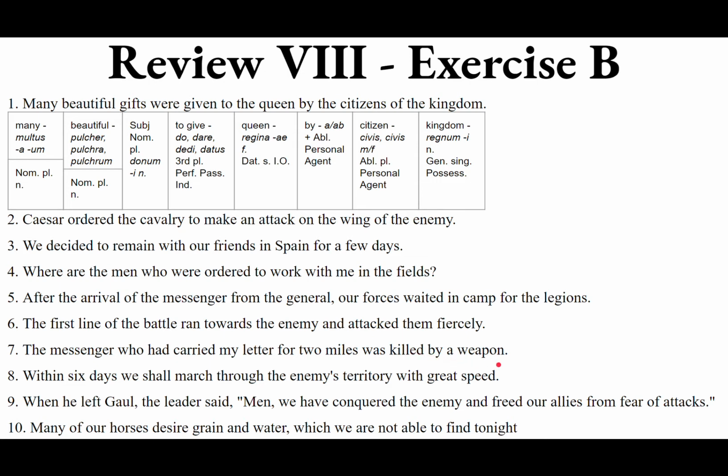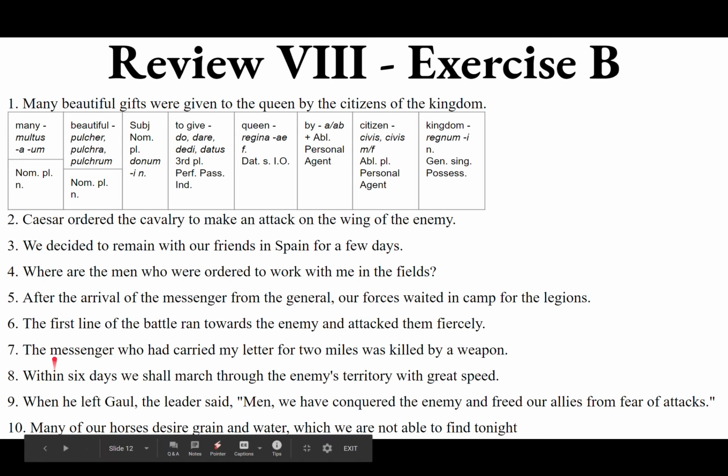I mean, what was he killed by? By means of a weapon. Ablative of means, the instrument that did the dirty deed, that killed him. By a weapon, we want the ablative of means. Ablative of telum, neuter. A weapon, singular telo. Altogether, the sentence could say something like, Nuntius, qui meam epistulam duo milia passuum portaverat, telo interfectus est. Qué lástima.